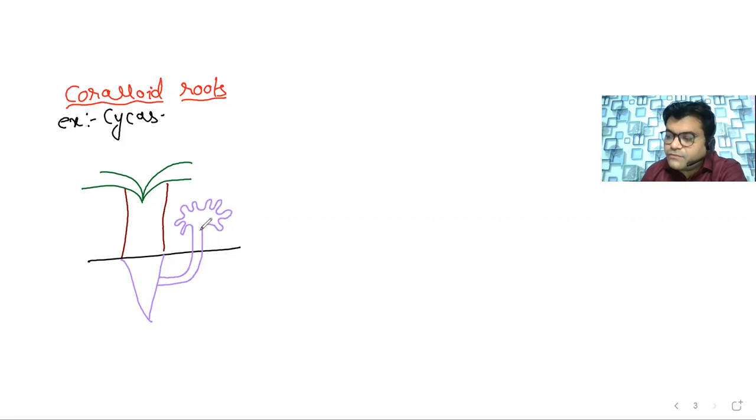And therefore, it appears like the corals in the sea, and this is called the coralloid root. Now you can see here that inside it there is a cyanobacterium present, and the name of that cyanobacterium is Anabaena azollae.